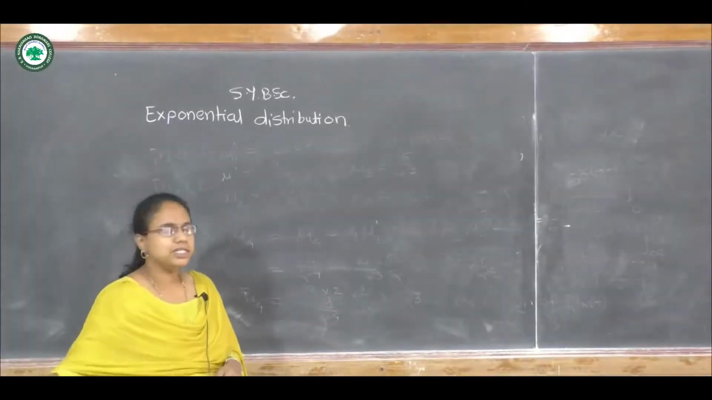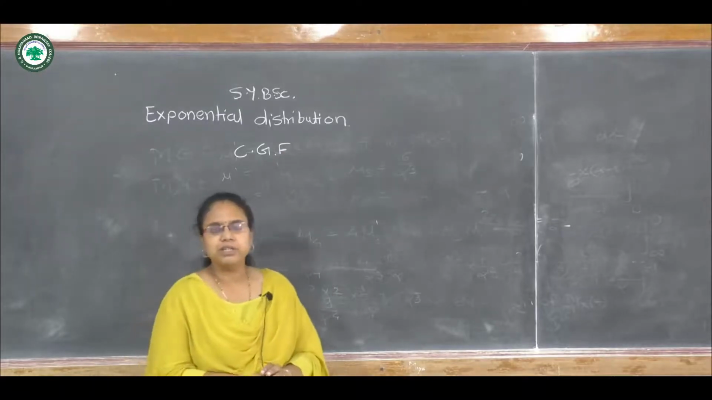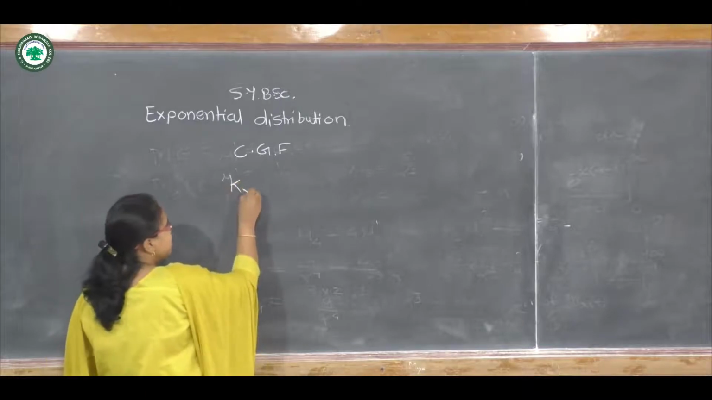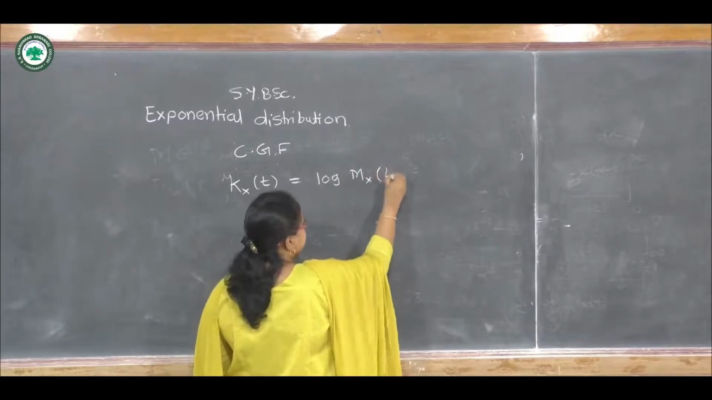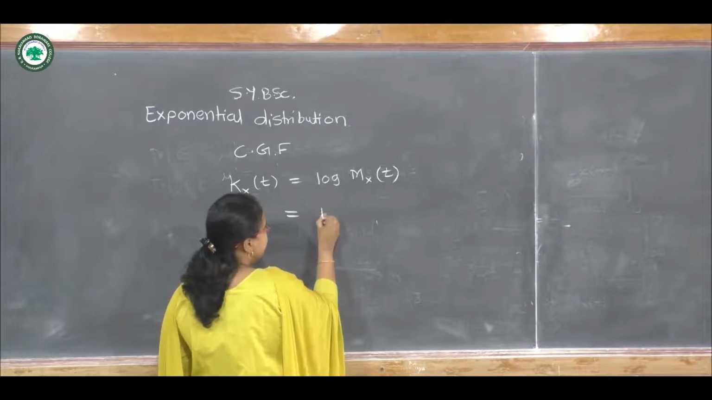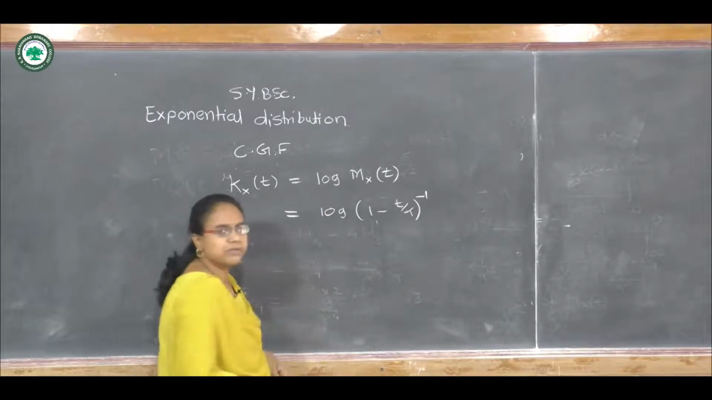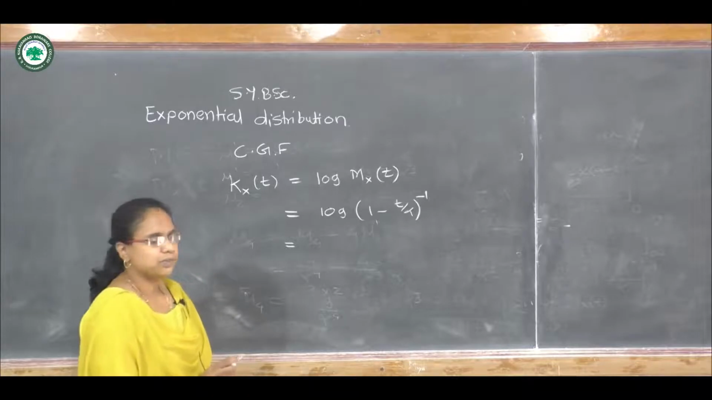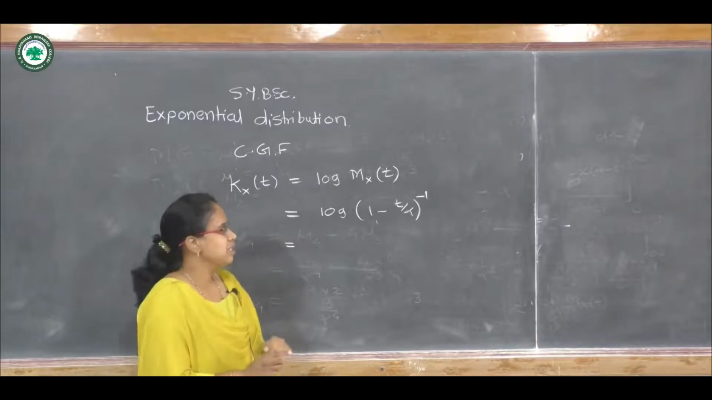The next point is CGF. CGF means cumulant generating function, which we can obtain directly from MGF. By the formula, K x(t) is log of Mx(t). Just now we have obtained the Mx(t), so I will substitute here log of (1 minus t upon alpha) bracket raised to minus 1. So this is the cumulant generating function. We can generate cumulants from this by using the expansion method as well as the differentiation method.